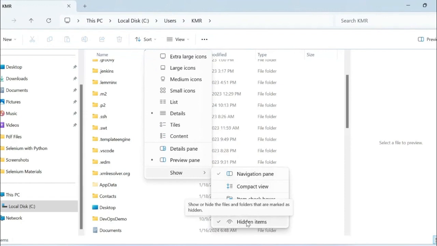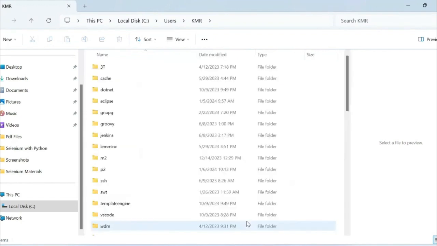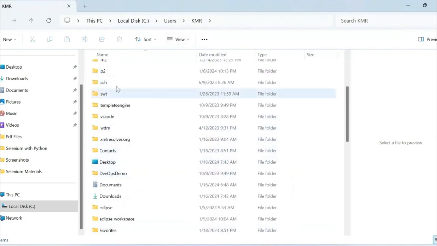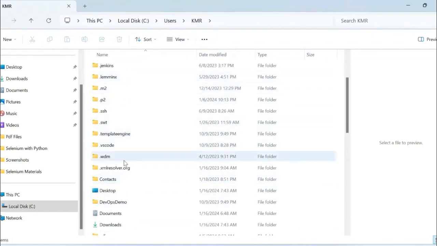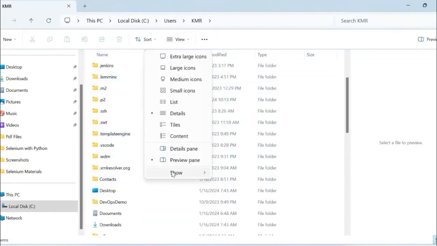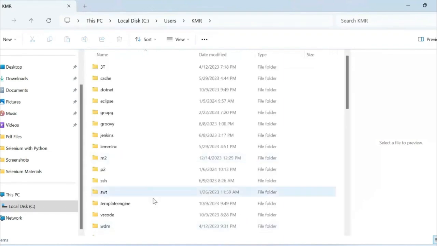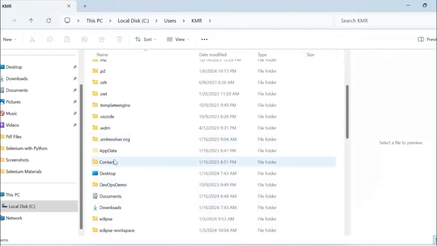Let me uncheck this so that you can see the difference. If I uncheck hidden items, it will not show the hidden files. That is the reason you will not see the AppData folder here. If you want to see it, enable this hidden option. Upon enabling, you can see AppData here.